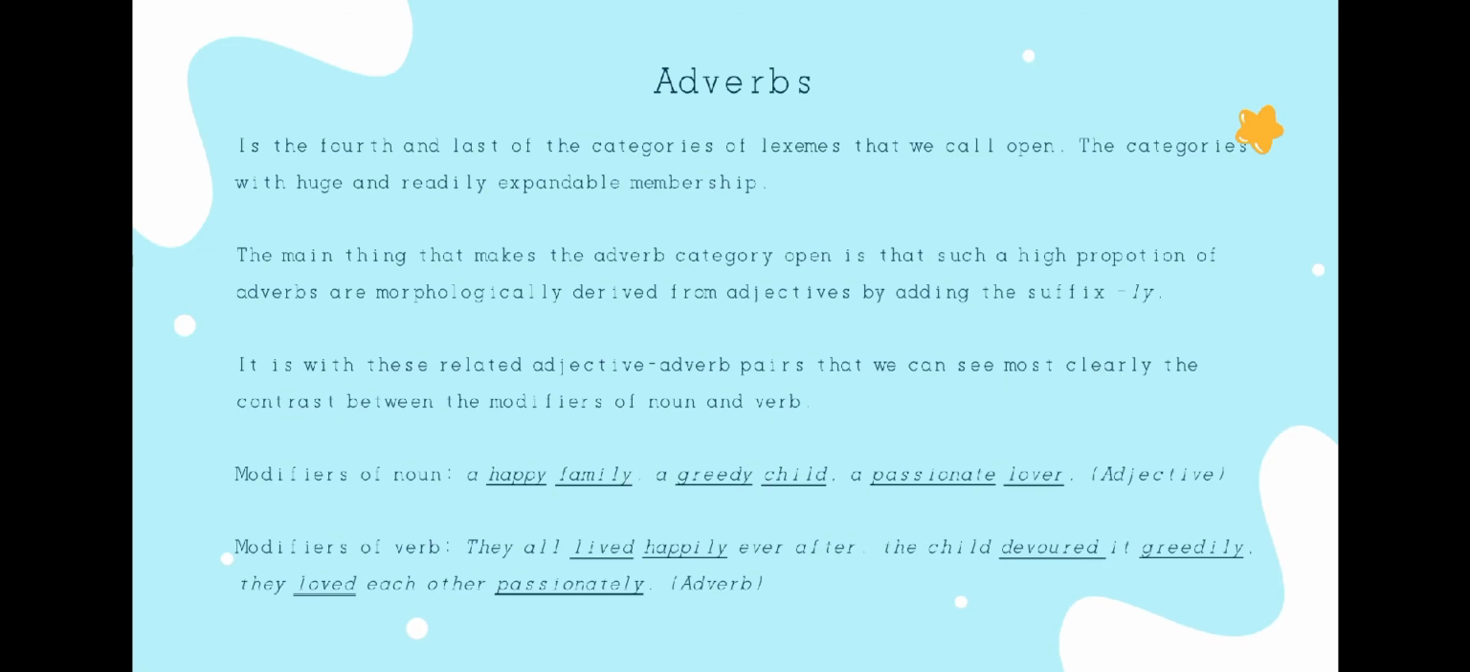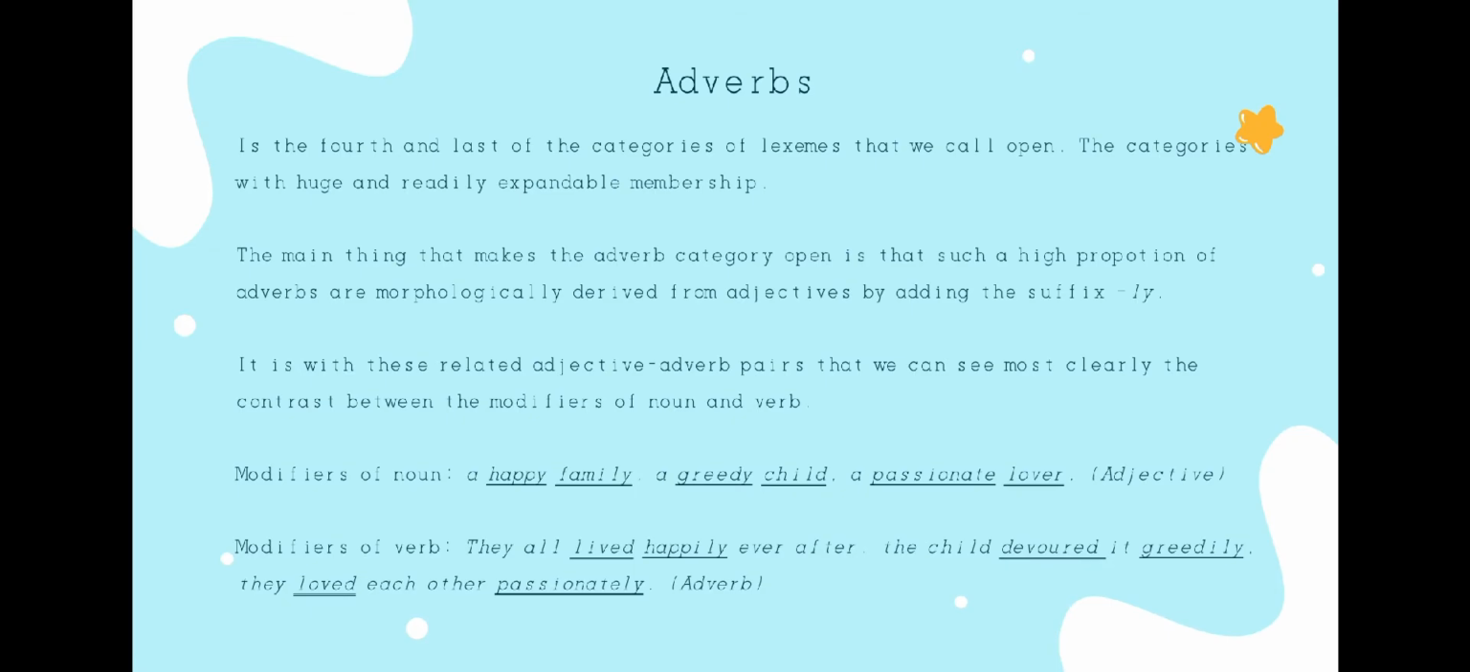Here, double underlining marks the head word and single underlining marks the modifier. The first is modifiers of noun as adjective, and the second is modifiers of verb as the adverb. Now, we talk about modifiers of noun. For example, a happy family, a greedy child, and a passionate lover. Happy, greedy, and passionate, as adjectives, are used as the modifiers of the noun.